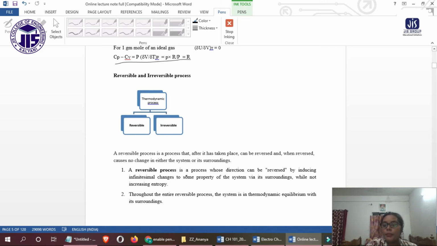A reversible process is a process whose direction can be reversed by introducing infinitesimal changes to some property of the system via its surroundings, while not increasing the entropy. Throughout the entire reversible process the system is in thermodynamic equilibrium with its surroundings.